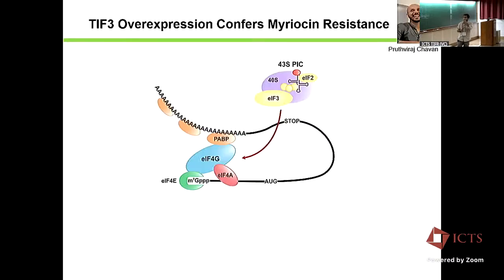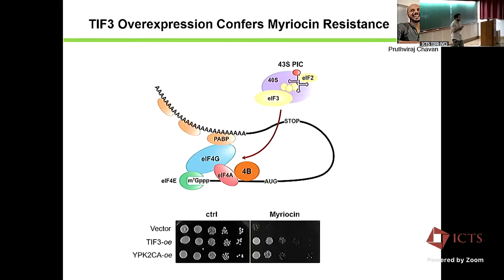The second part is another observation, about TIF3. TIF3 in yeast is the homologue of what is called EF4B in the mammalian system. EF4B is a factor known to promote the activity of EF4A, the helicase which helps in translation initiation. What we observed is that if we overexpress TIF3 in yeast, it can give resistance to a drug called myriocin. That observation is interesting.